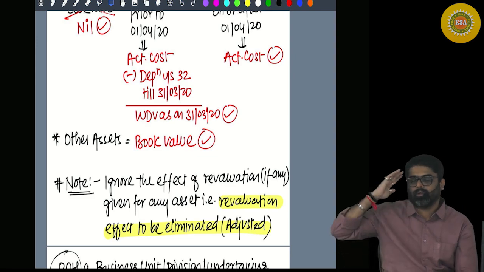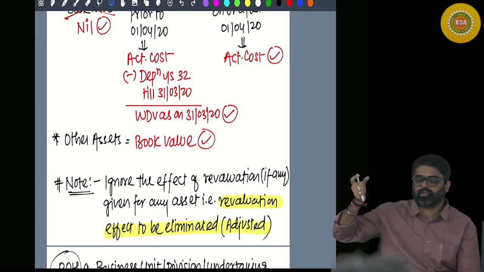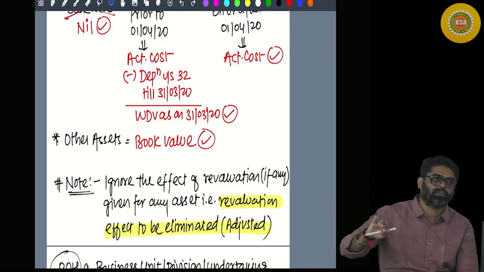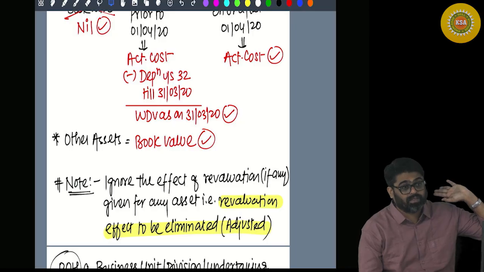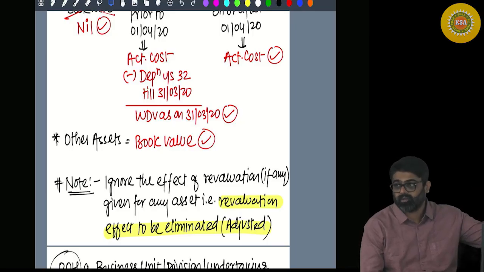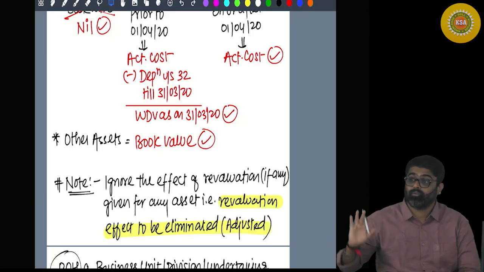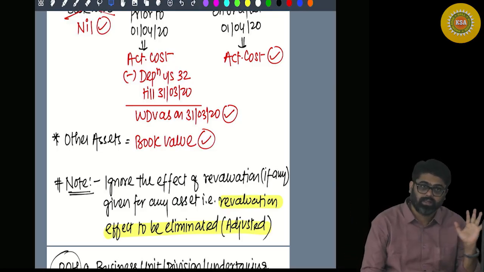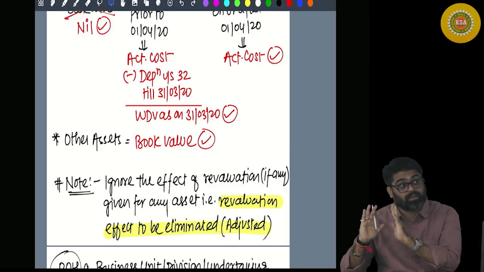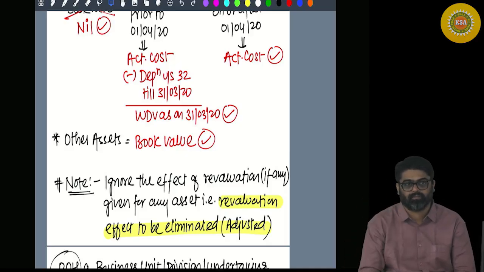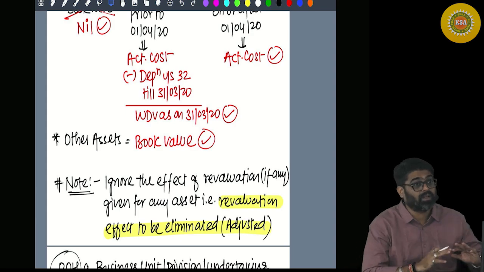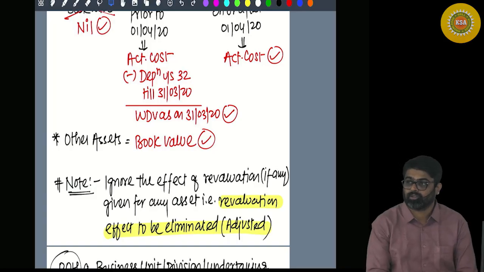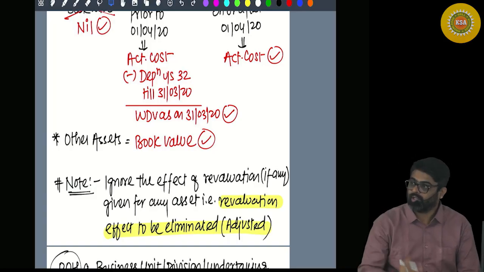Okay. Then try to visualize. In the balance sheet some assets are there with some book value, but the entire cost of this asset is already claimed under the head PGBP, under section 35, 35AD and all. Yes or no? Then will you take this book value for these assets? Then what will you take? Nil. Imagine in the balance sheet goodwill is given, it was not acquired, it was self-valued, and the amount is given for that goodwill in the balance sheet. What are you going to take? Nil. Ignore that book value.